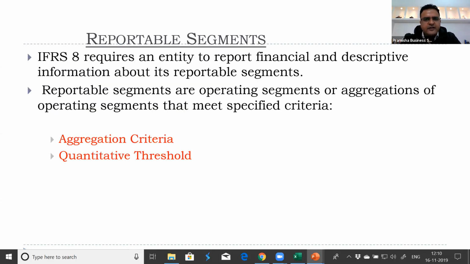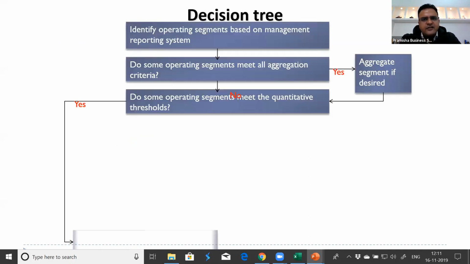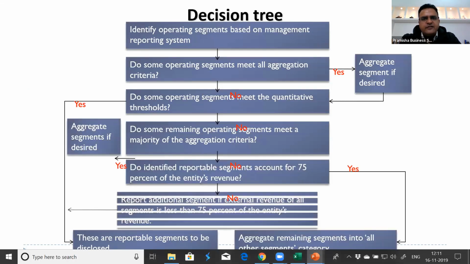IFRS 8 requires an entity to report financial and descriptive information about reportable segments. Reportable segments are operating segments or aggregations of operating segments that meet specified criteria. Either they meet aggregation criteria, or they meet quantitative threshold criteria. We have already discussed the decision tree. If anyone has any doubt, please ask.